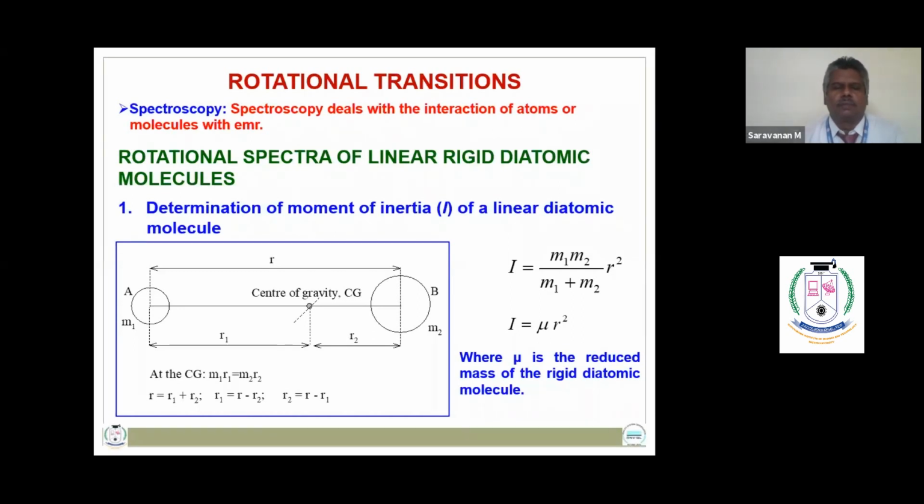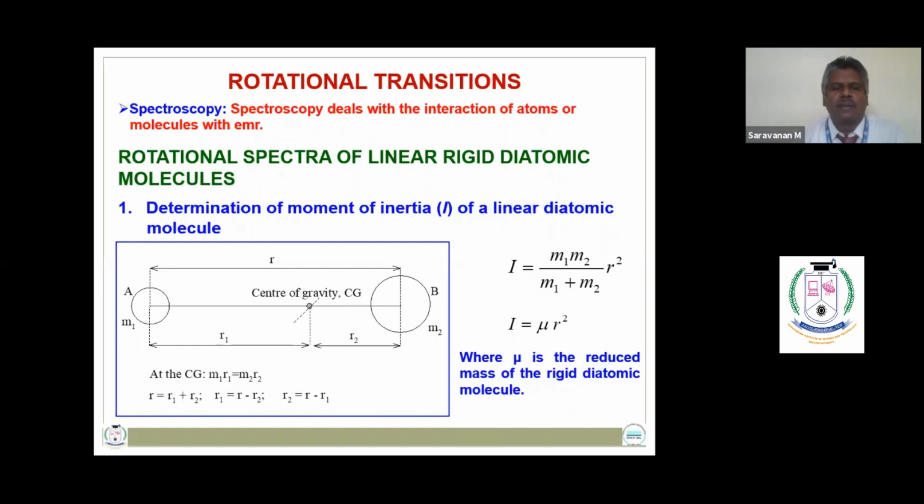Let us learn the topic rotational spectra of linear rigid diatomic molecules. To discuss this topic, you need to write the determination of moment of inertia of linear diatomic molecules. Then you have to calculate the rotational energy of the linear rigid diatomic molecules. In this diagram, the two particles of a diatomic molecule A and B, of different masses M1 and M2, are separated by a given distance.